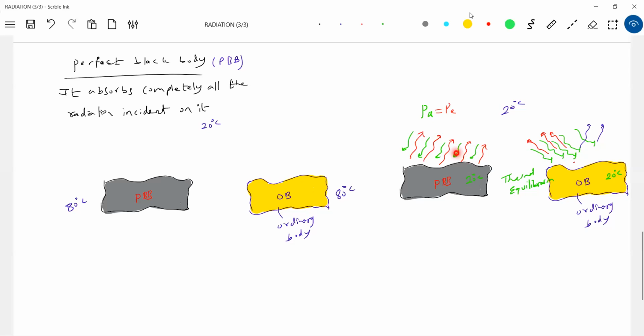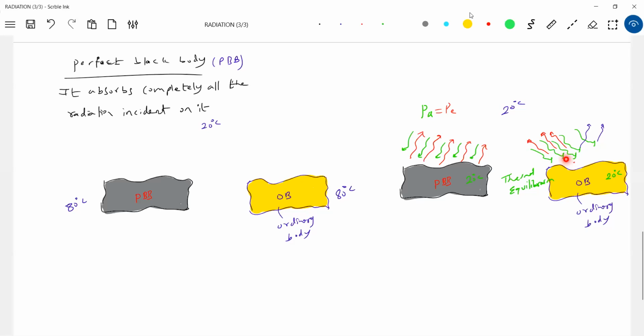Say 10 joules per second of radiation is incident. The perfect black body will absorb all the 10 joules. Then for the temperature to be constant, what happens? It will emit all the 10 joules per second. So this perfect black body absorbs all the radiation and emits all of it.